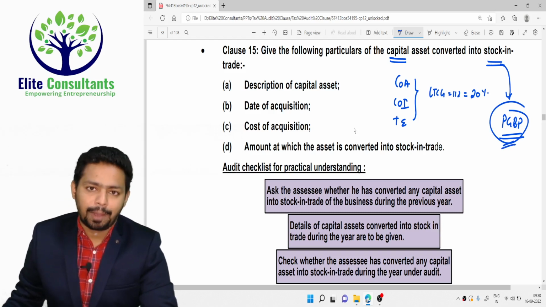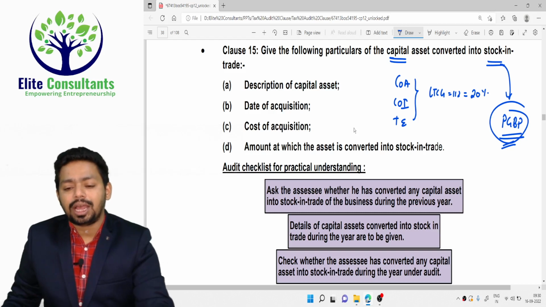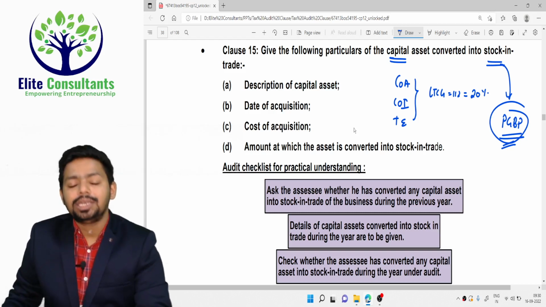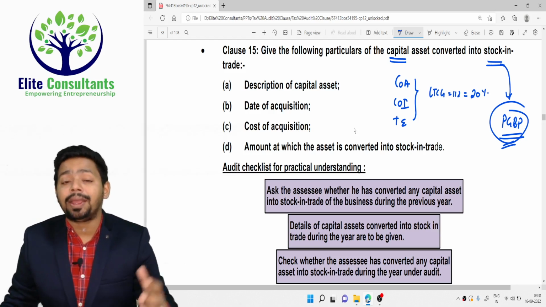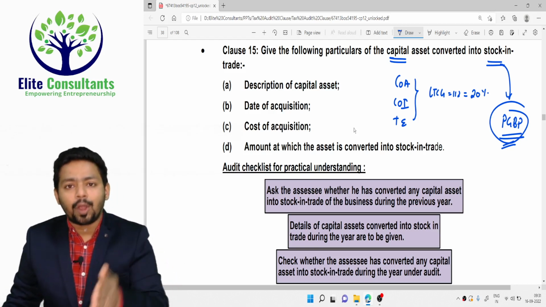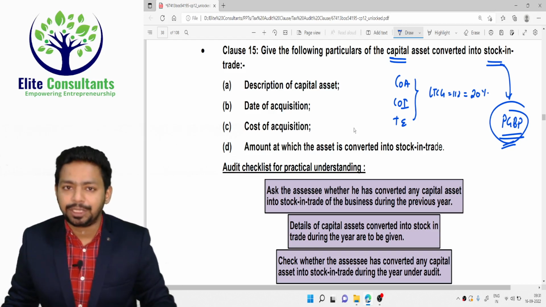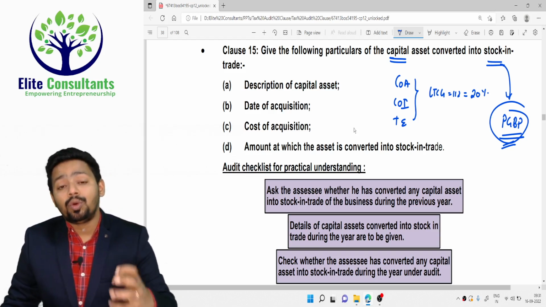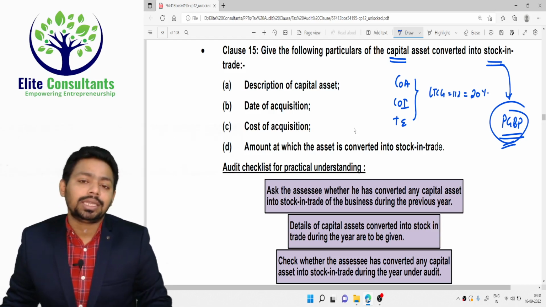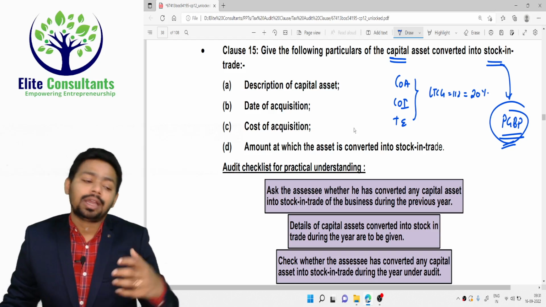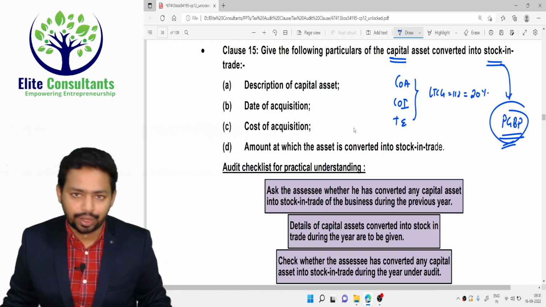in the PGBP chapter. So if somebody is having 100 acres of land, rather than selling it as a capital asset, that person will choose to go into a real estate development business or land banking business, do the plotting of the particular land, convert it into stock in trade and sell it as a PGBP asset. Somebody who is holding a lot of jewelry or gold as a capital asset will start a jewelry business, convert that jewelry into stock in trade and sell it as stock in trade.